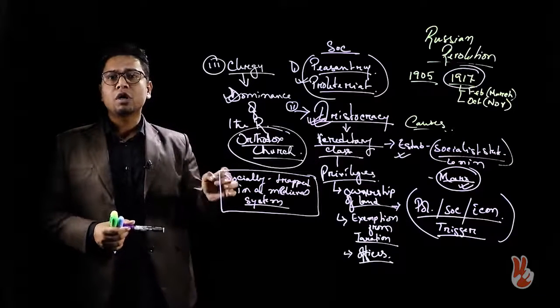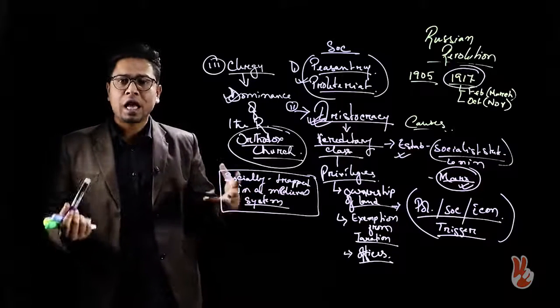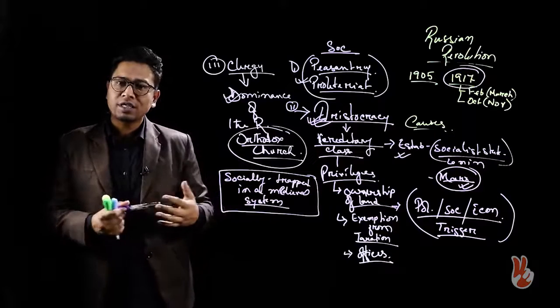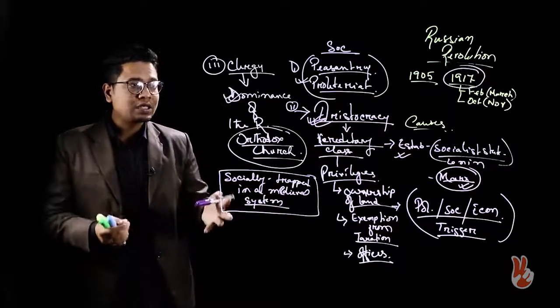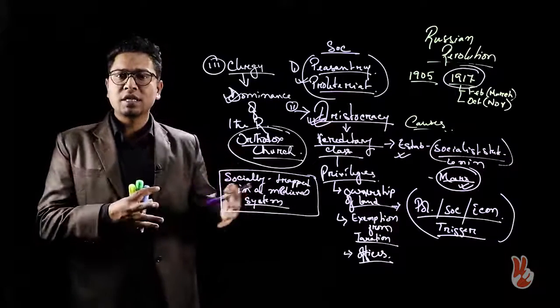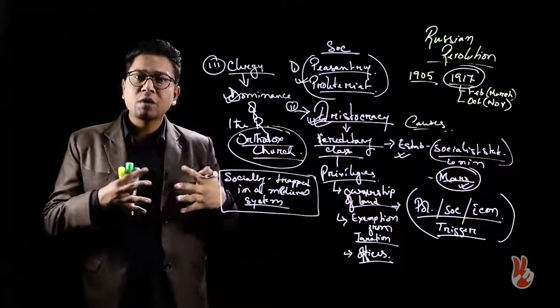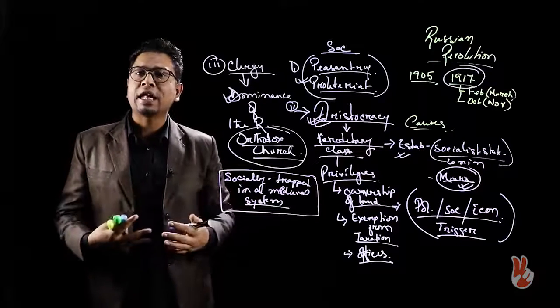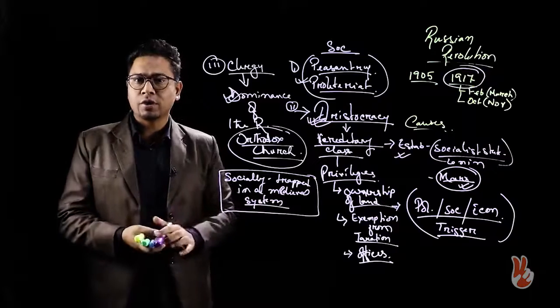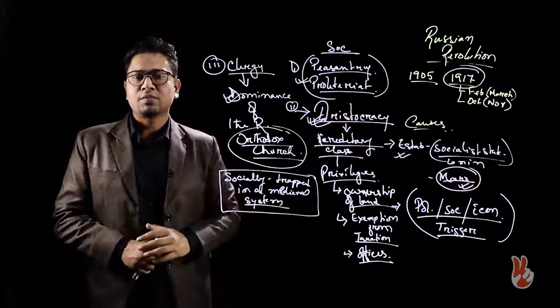Now, when we talk about the economic causes, you will understand how the social causes and the economic causes add up together. I have just discussed the social causes. When we discuss the economic causes, they will come together and give you a better idea why the revolution occurs. Okay. So, we will look into that aspect now. So, friends, we have talked about the social causes. Now, let us talk about the economic causes.